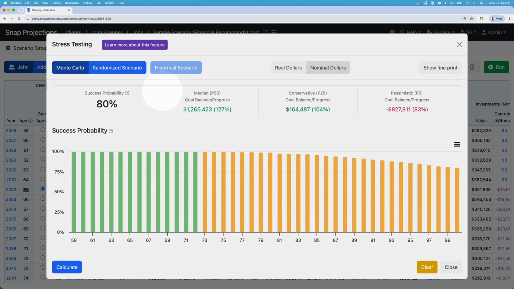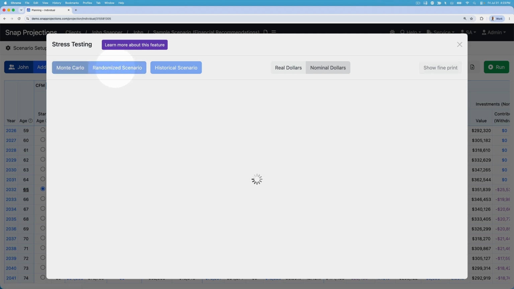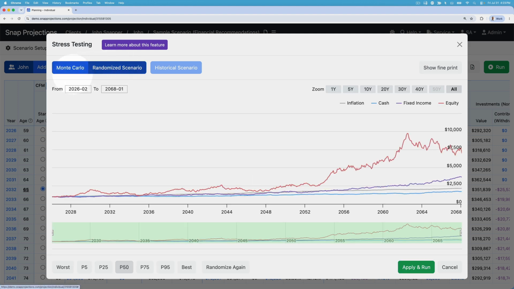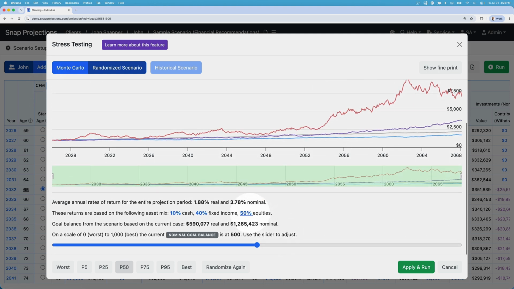Once you're finished with the high-level stats, you do have the option to dive into any of the sequences by going into Randomized Scenario. So if you click Randomized Scenario, we can actually review the underlying rate sequences. So here we have the 50th percentile. Snap has ordered all of the potential 1,000 scenarios from worst case on the left to best case on the right. You can jump across the scenarios very quickly from the bottom left, or you can relocate the bar on the slider.